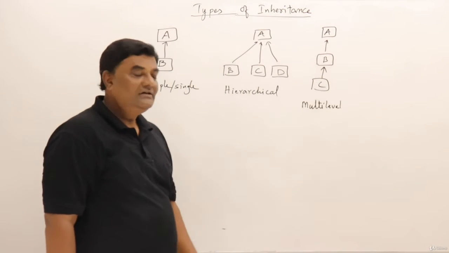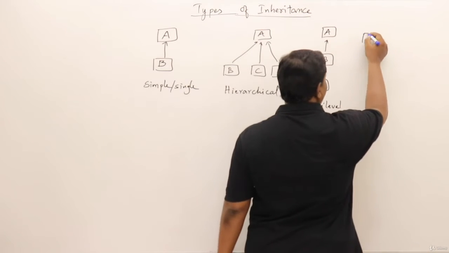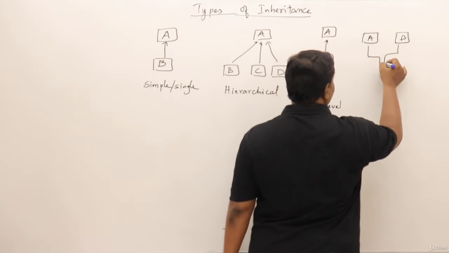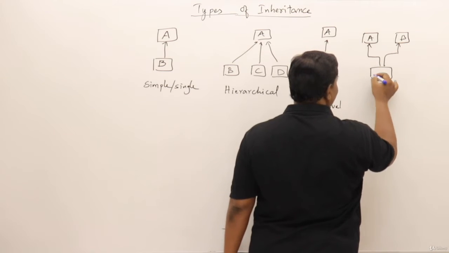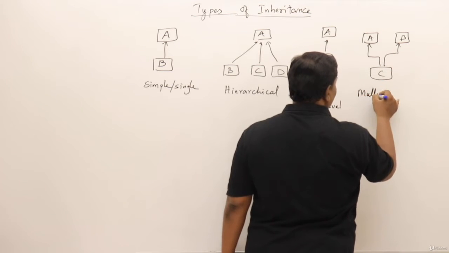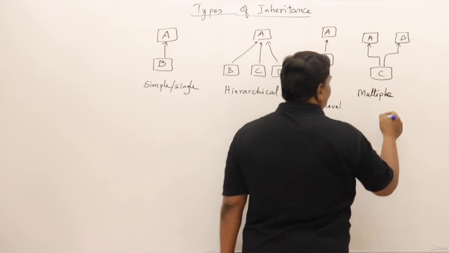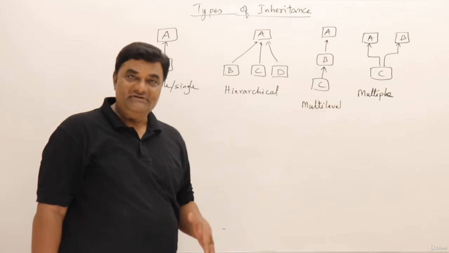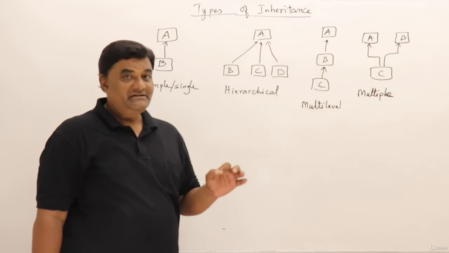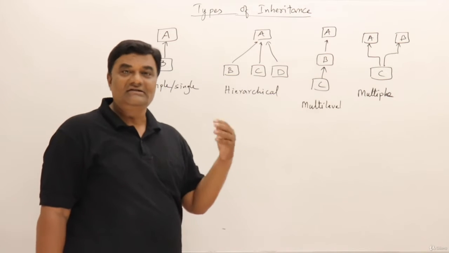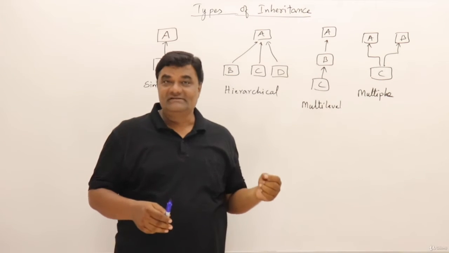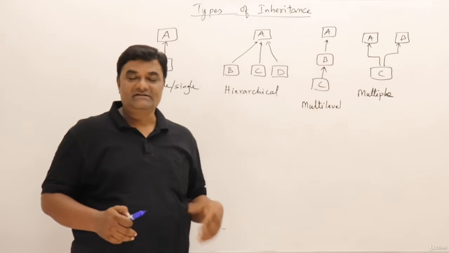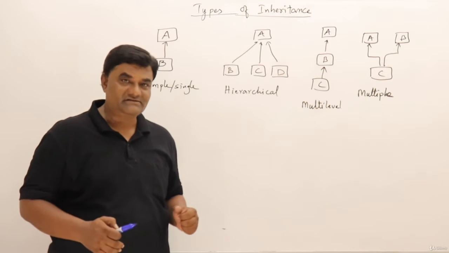This is multi-level. Then next is, if there is a class A and B, two classes are there, and from both of them there is one class inheriting, that is C. This is multiple inheritance. Yes, this inheritance is a little different compared to other languages. Multiple inheritance means a class can inherit from more than one class in C++. So for one class there can be more than one base class. Yes, this is possible in C++. A class can inherit from more than one class.